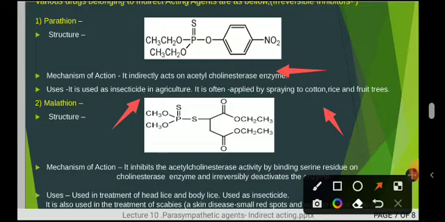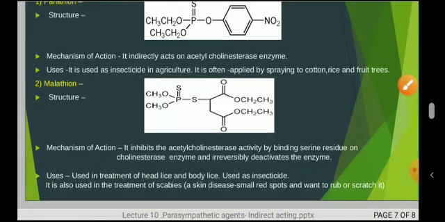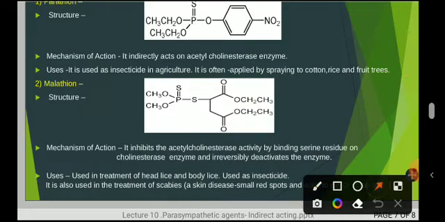Next from the irreversible inhibitors, malathion. As I showed the structure here, its mechanism of action: same as we saw earlier with parathion, it inhibits the acetylcholinesterase activity by binding with the serine residue on the cholinesterase enzyme, and that's why it irreversibly deactivates the acetylcholinesterase enzyme. Uses: it is used in the treatment of head lice and body lice. Again, used as an insecticide, and used in the treatment of scabies.